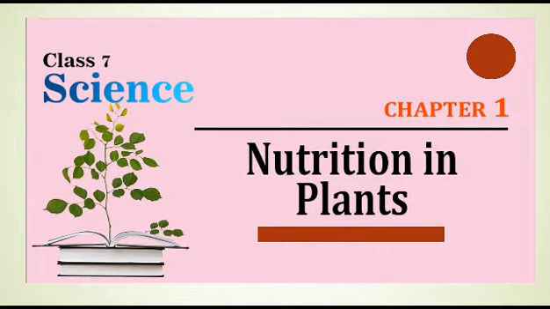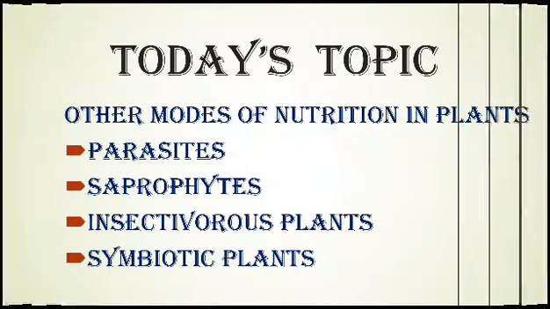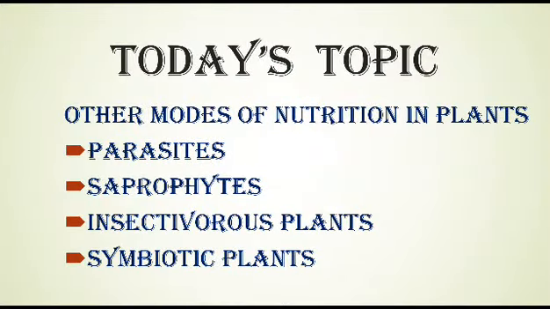Today we are discussing chapter 1 of class 7, that is nutrition in plants. Children, you know that most of the plants have a green pigment called chlorophyll and they can make their own food. That means they have an autotrophic mode of nutrition. But there are some plants which are not able to make their own food.